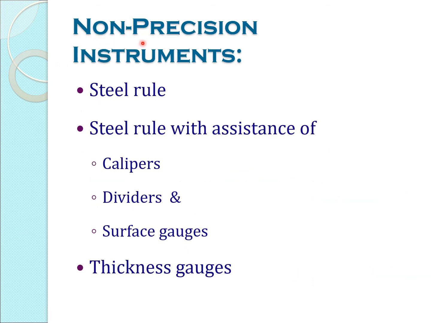First thing is non-precision instruments. Here we have different types of non-precision instruments: the tool rule, used with the assistance of calipers, dividers, surface gauges and thickness gauges. All these instruments are considered non-precision instruments, so they should not give readings up to some microns. Yes, they will give a value, but it is not highly accurate. So that is called non-precision instruments.